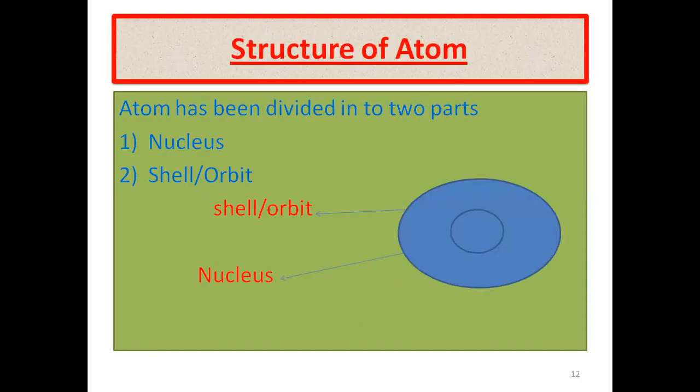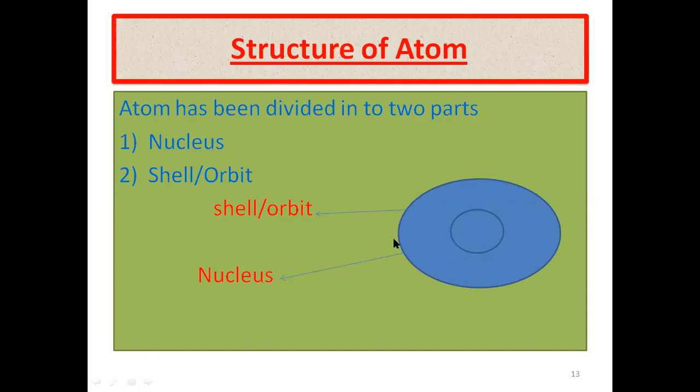Now let's see the structure of the atom. An atom has been divided into two parts. One is called the nucleus and the second is called the shell or the orbit. The central heaviest part is called the nucleus. About 99.9% of the mass of an atom is due to this nucleus. And the second part, the outer part of an atom, is called the shell, orbit, or energy level.